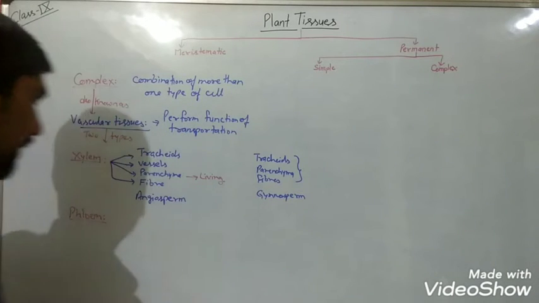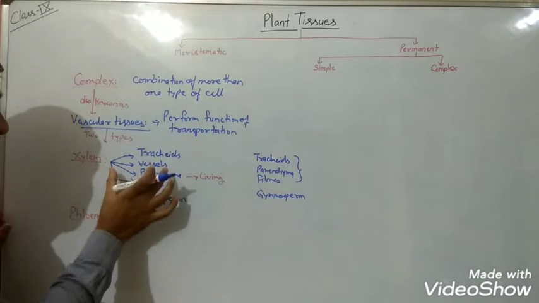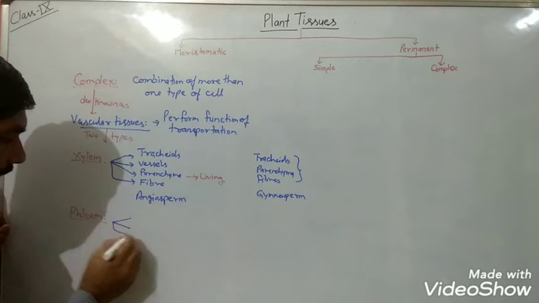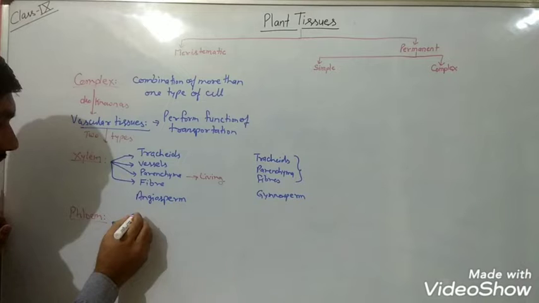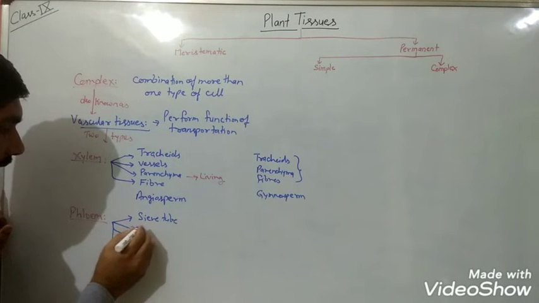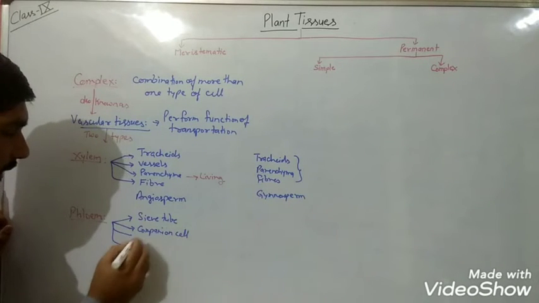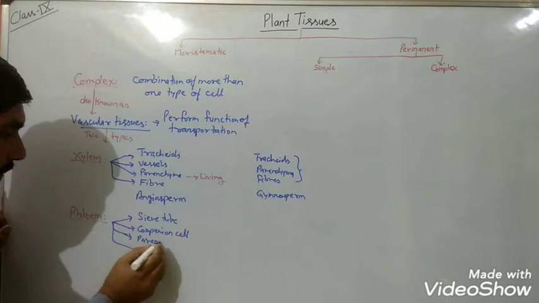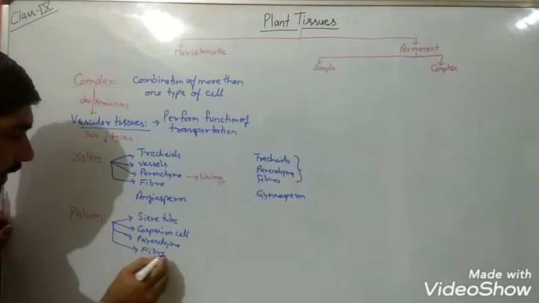This arrangement is found in gymnosperms, the plants which do not have flowers. When we talk about phloem, since xylem consists of four types of cells, phloem also consists of four different types of cells. When we talk about phloem, what do they have? Sieve tube. The second one is companion cell, and like xylem, again here there will be parenchyma, and again fiber.